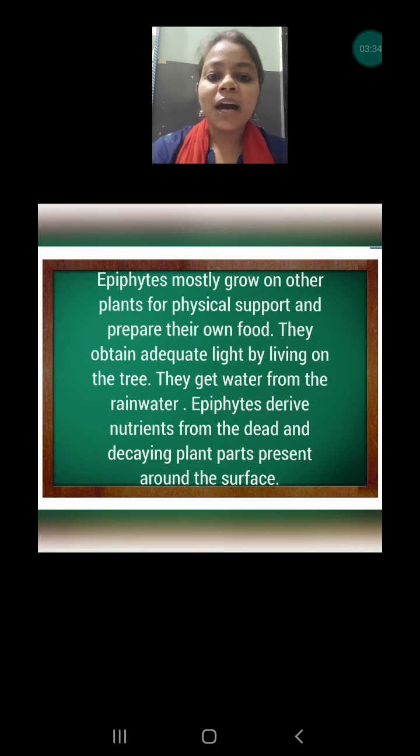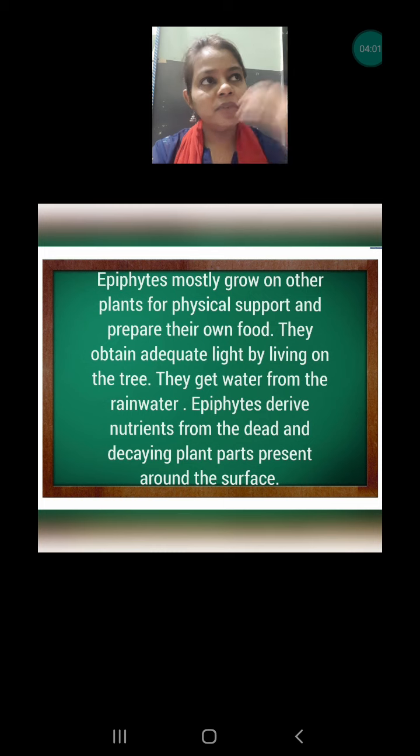So epiphytes are those plants that generally grow on, or take support from, other plants. I'm not saying they are taking the nutrients from the plant. They are not harming the plant wherever they are growing. They are only taking the physical support, and they are taking their nutrients, their food, from the environment. They are taking the carbon dioxide from the air, they are taking the water when it rains, or whatever moisture is present in the air.